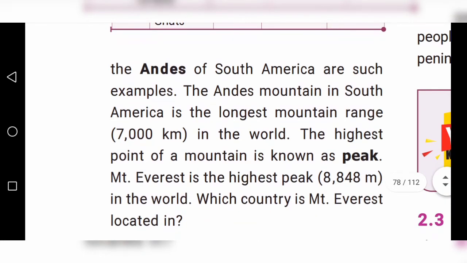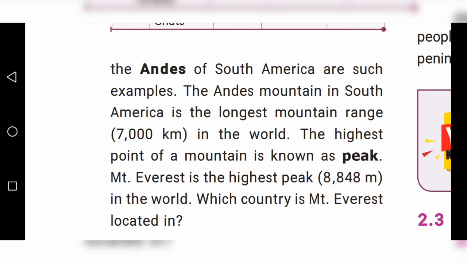The highest point of a mountain is known as peak. Mount Everest is the highest peak. What is the measurement in meter, children? 8,848 meter.